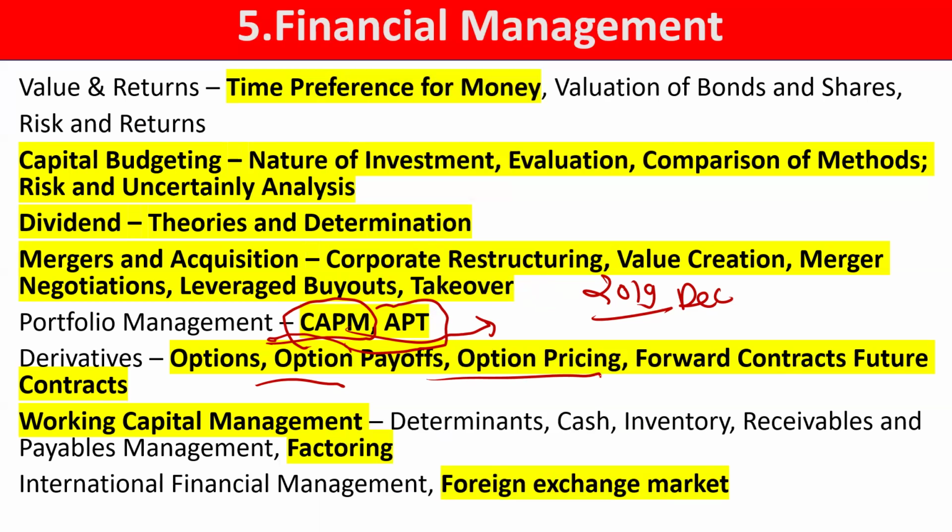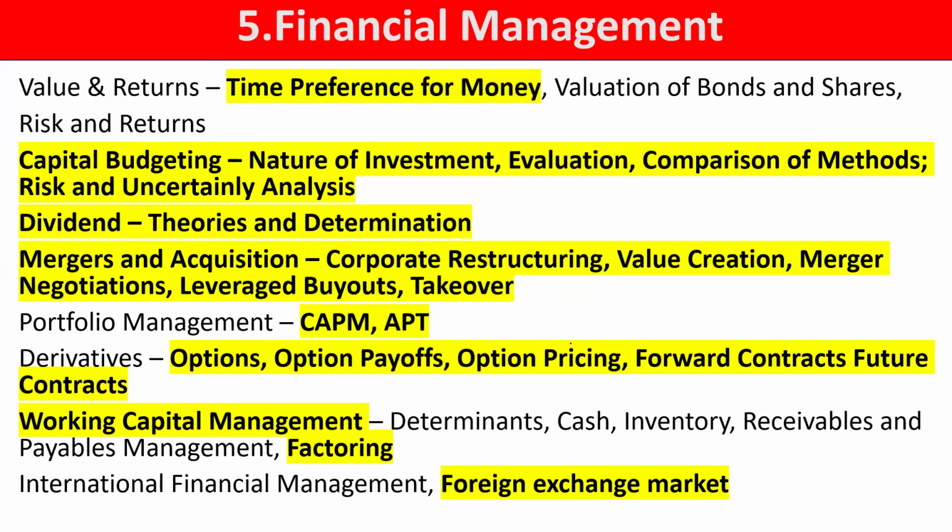Then in derivative contracts, you should know about the terminologies based on options, as well as detailed knowledge about forward contracts and future contracts is necessary. In working capital management, you should be aware of the types of operating and current working capital, what the formulas are, gross and net working capital, short term, long term, and the approaches of financing. One common and trending topic here is factoring. Another topic is that an EOQ based question is asked.